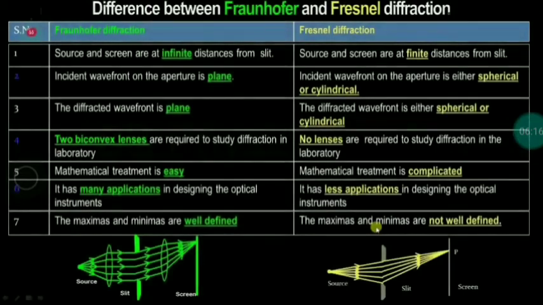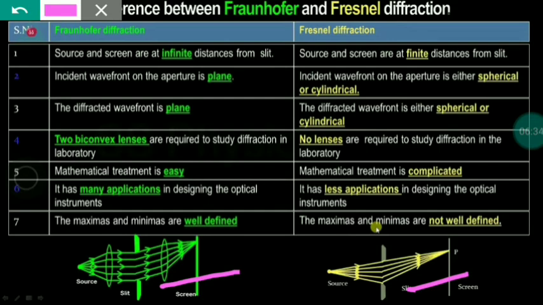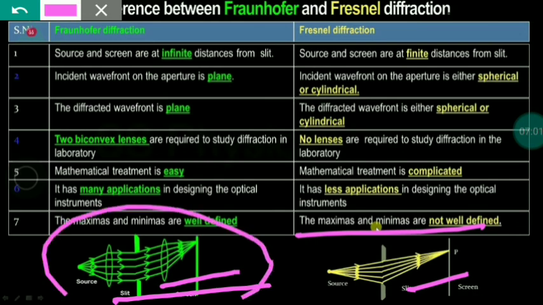Two other differences are: the phase of secondary wavelets is the same in Fraunhofer diffraction, but not in phase in Fresnel diffraction. And Fresnel diffraction is used to study or construct the zone plate, and Fraunhofer diffraction is used to study the plane aperture and the construction of transmission or concave reflection gratings. These are the main differences and meanings.